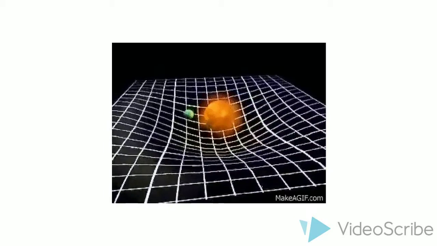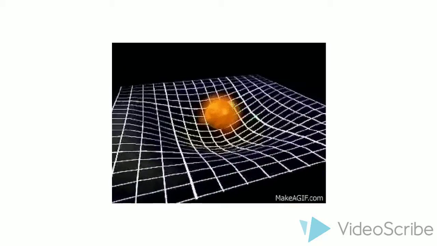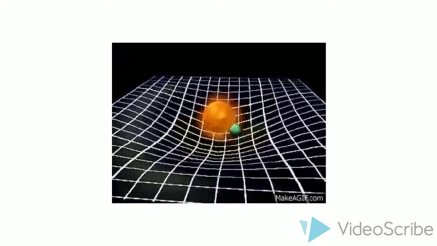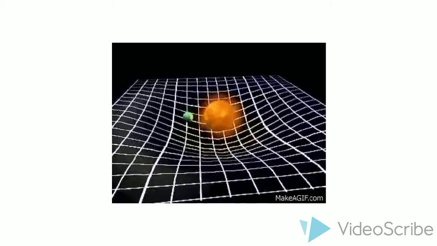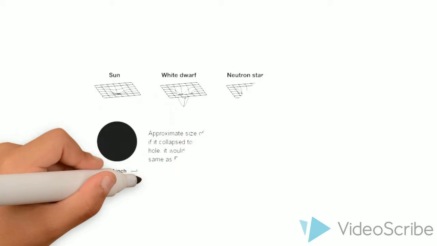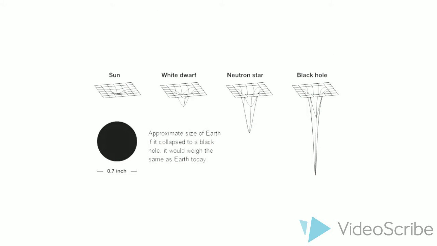Objects move straight in a space-time until they come along a mass large enough to curve space-time and change the direction or movement of the object. Gravity does not exist in general relativity. Instead, the Earth is exerting a constant force outward and not inward. The more mass an object has, the greater the curvature of space-time around that object will be.